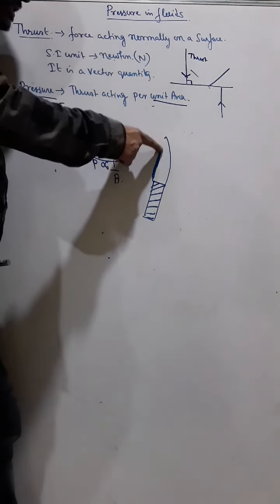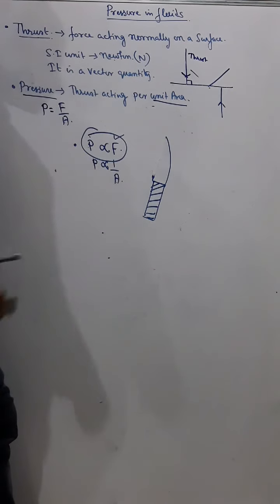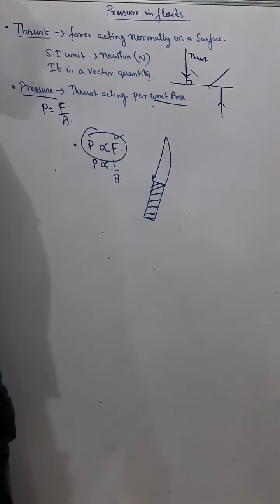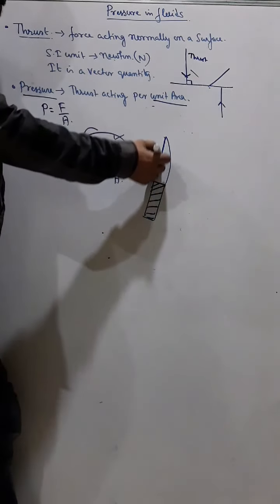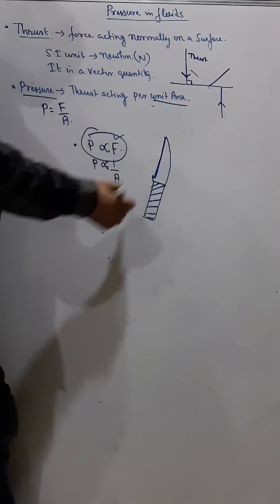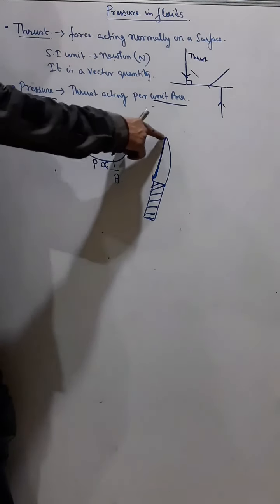I can decrease the area. So for that, what do we do? I sharpen that knife. And that is the reason it is easier to cut with a sharpened knife. Because when the knife is sharp, the area is less. And if area is less, the pressure is more.